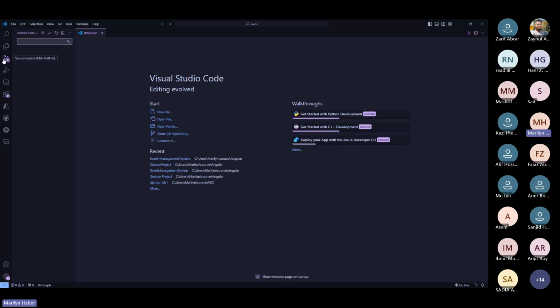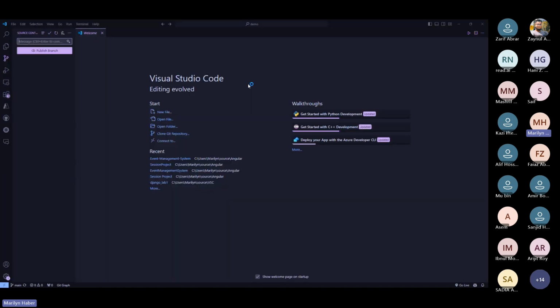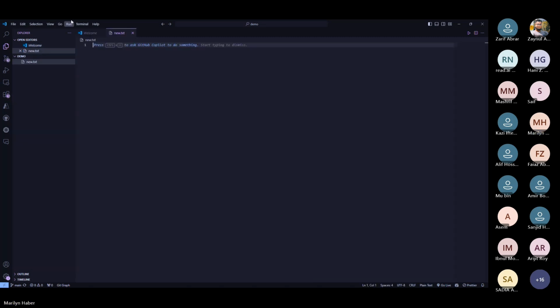Here you can notice the source control. We are going to use it in a few. But what we are going to try is, I'm going to admit everyone. So what we are going to try now is to add a new file. In order to do that, in Visual Studio, it's very easy. I'm going to say this new.txt, for example. So this is a new file. I'm going to write in it, for example, new line, just to save something.